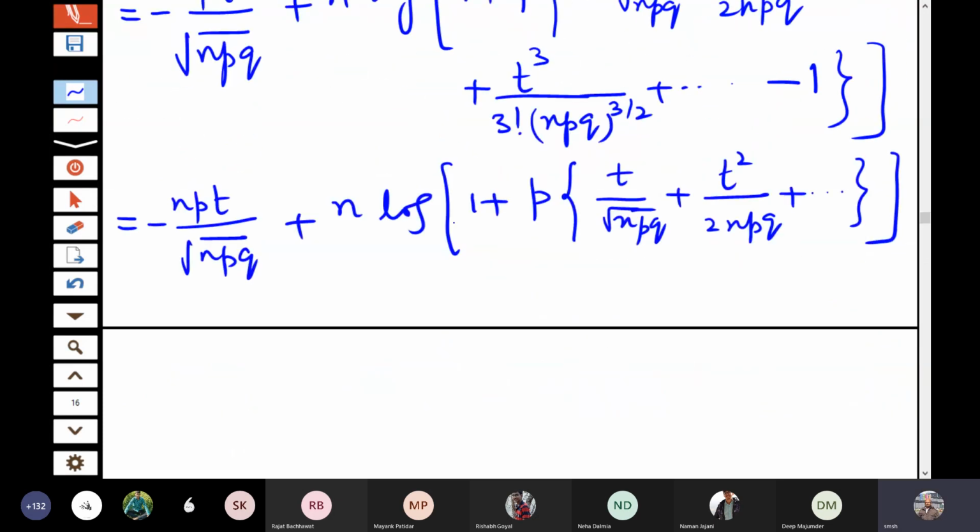You look at this log of 1 plus something. But in the denominator of that something you are always having n, and we have to take the limit as n tends to infinity. So this term can become very small. For the expansion of log of 1 plus x or log of 1 minus x, what is the condition? That x should lie between minus 1 and 1. So for n large, this can be expanded.